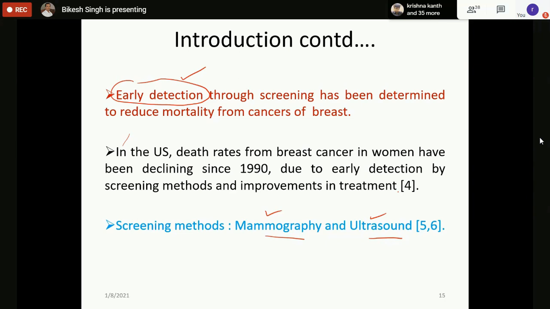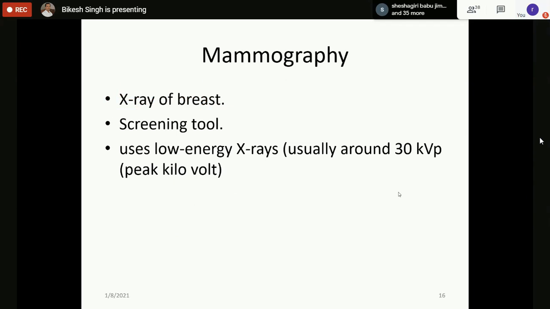And there are a few more modalities coming, like MRI and breast elastography. But at present, mammography is the first choice and ultrasound is the second choice. MRI is generally used for breast cancer staging, not for screening. So we'll talk in brief about mammography and ultrasound, and then we will move further.